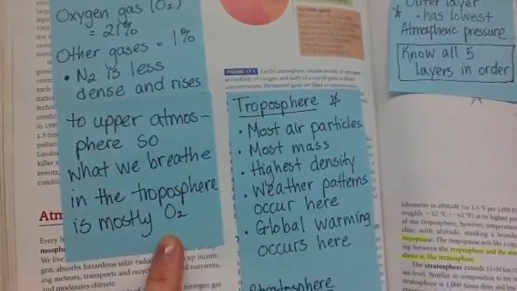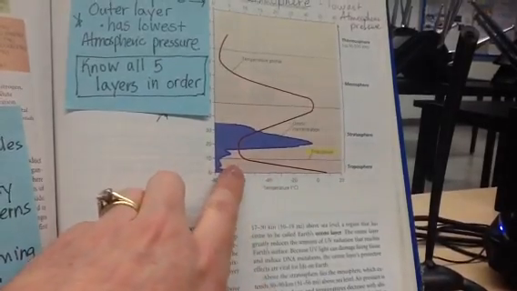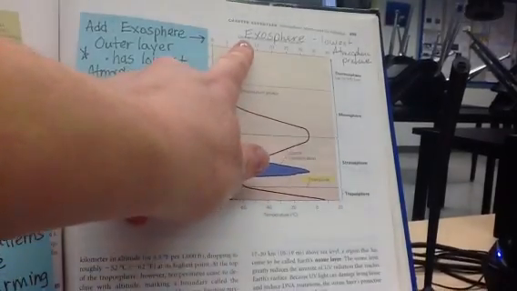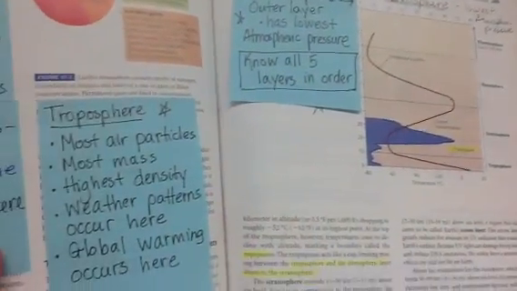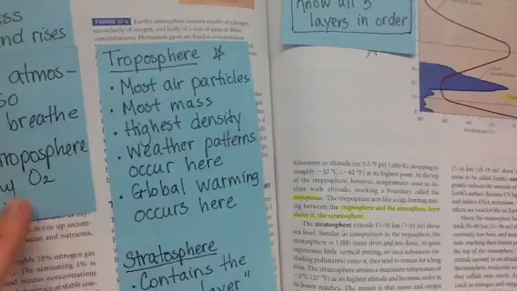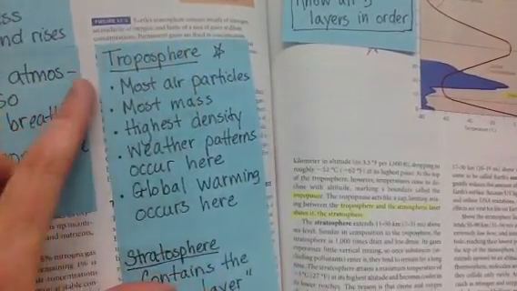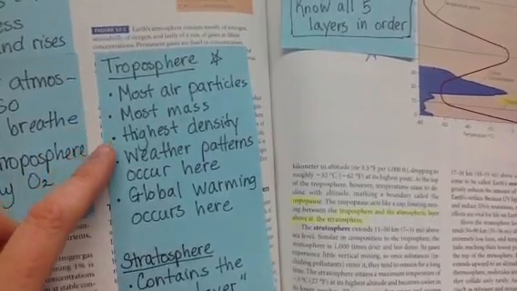So the troposphere, and let's actually go right over here and look at the troposphere, which is the layer that we breathe down here at the bottom. And then you have the stratosphere, the mesosphere, thermosphere, and actually one more called the exosphere. Let's go back to the troposphere. The troposphere, where we breathe, has the most air particles. Because of density, they tend to sink towards the Earth, gravity and density. It has the most mass because it has the most air particles, highest density.